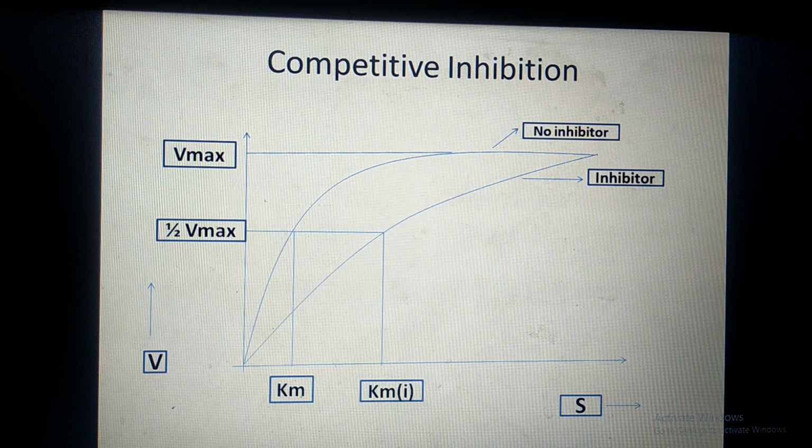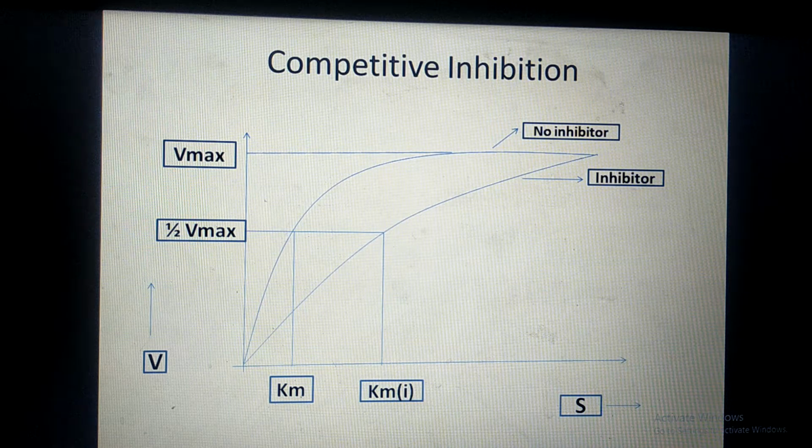But as soon as we have added a competitive inhibitor, Km has increased, which is shown by Kmi. So it indicates that when competitive inhibitors are present in the medium, Km is increased. That means we have to increase the substrate concentration to achieve half of the maximum velocity.